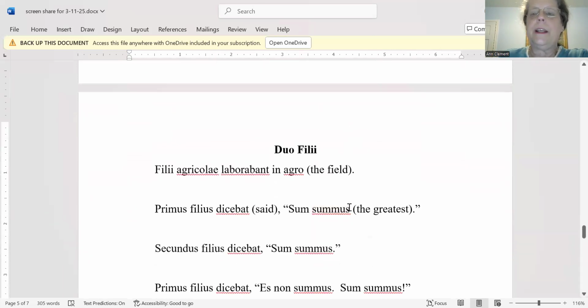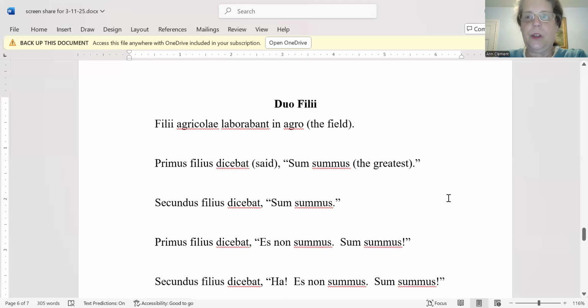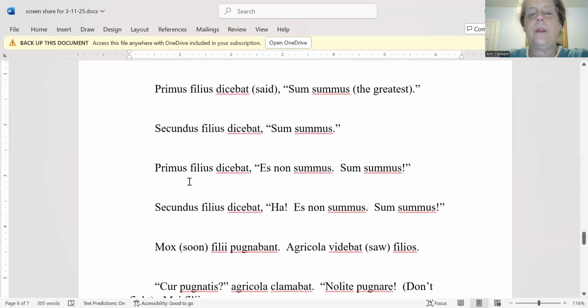All right, duo filii, of course, as we said, that means 2 sons. All right. The sons of the farmer were working in the field. The first son said, "I am the greatest." The second son said, "I am the greatest." The first son said, "You are not the greatest. I am the greatest."